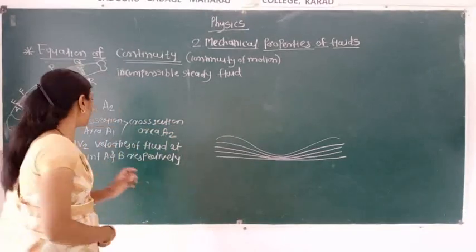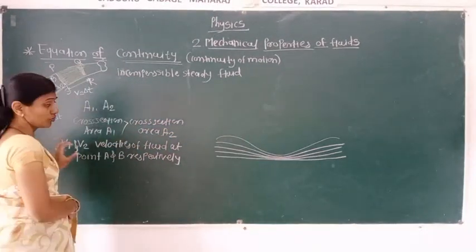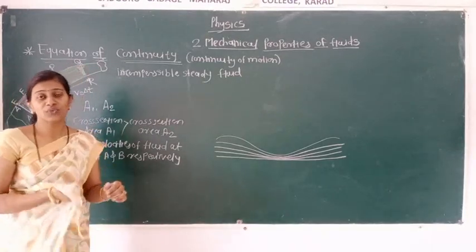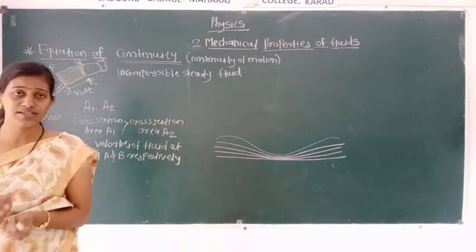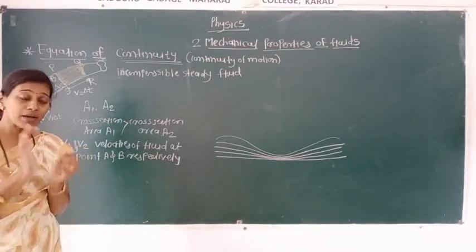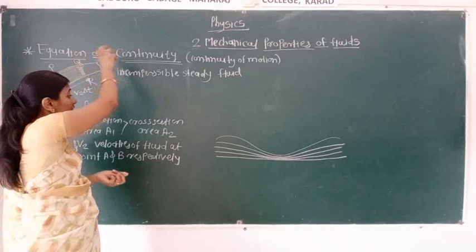That means the way the fluid enters the tube, similarly the fluid leaves the tube. Suppose how much fluid is entering the tube, the same amount of fluid is leaving the tube.